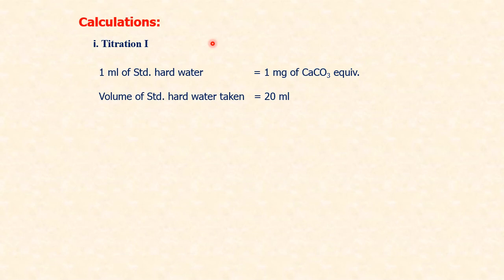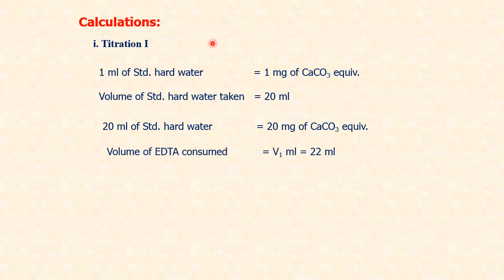Titration 1. 1 ml of standard hard water contains 1 milligram of calcium carbonate equivalents. Volume of standard hard water taken is 20 ml. So 20 ml of standard hard water will contain 20 milligram of calcium carbonate equivalent. And volume of EDTA consumed is V1 ml, which is 22 ml.